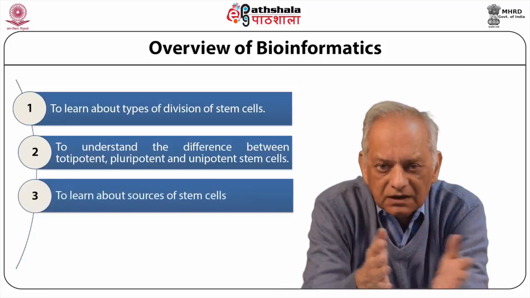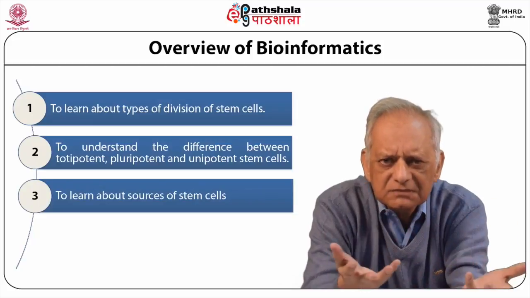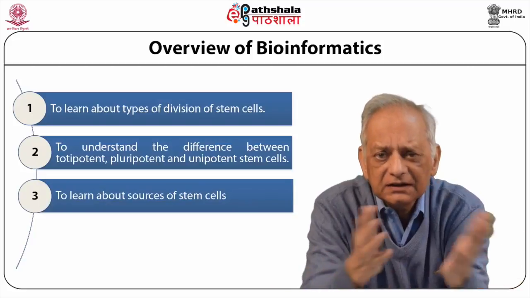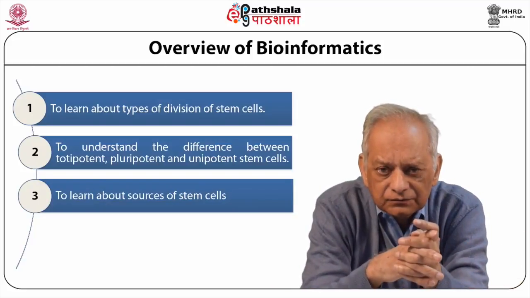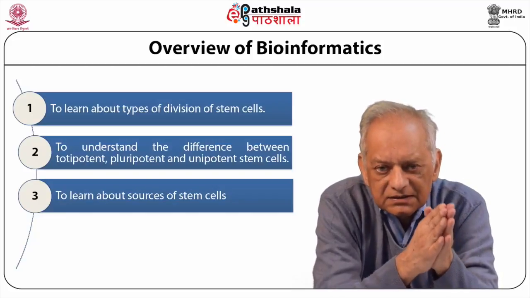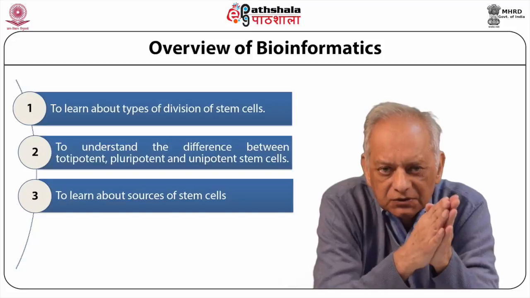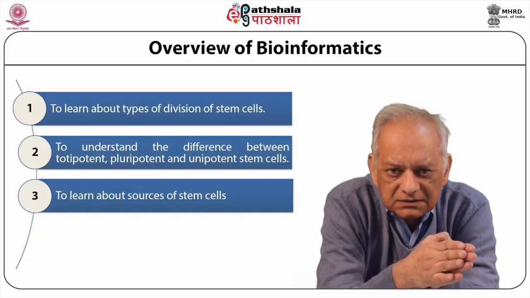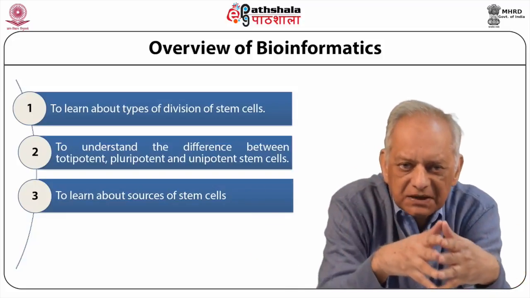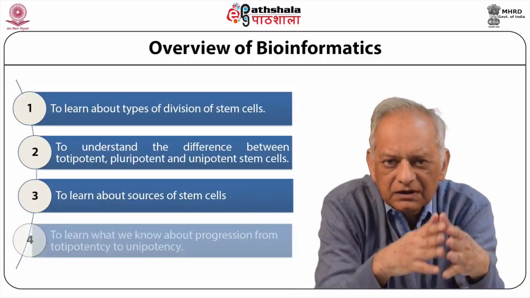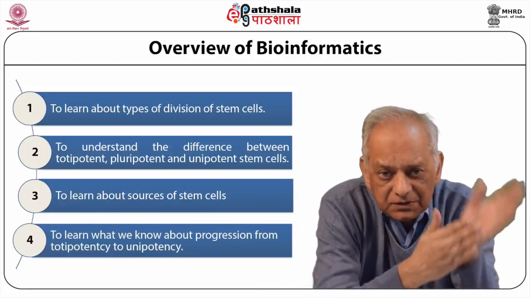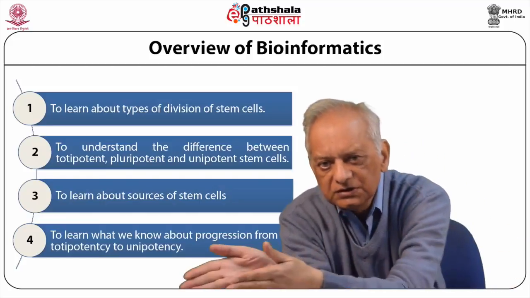We'll also learn about sources of stem cells, from where we can get these different kinds of stem cells. And having learned that there is a difference between totipotent stem cells and unipotent stem cells at the other end of the spectrum, we will learn whatever we know about progression from totipotency to unipotency.